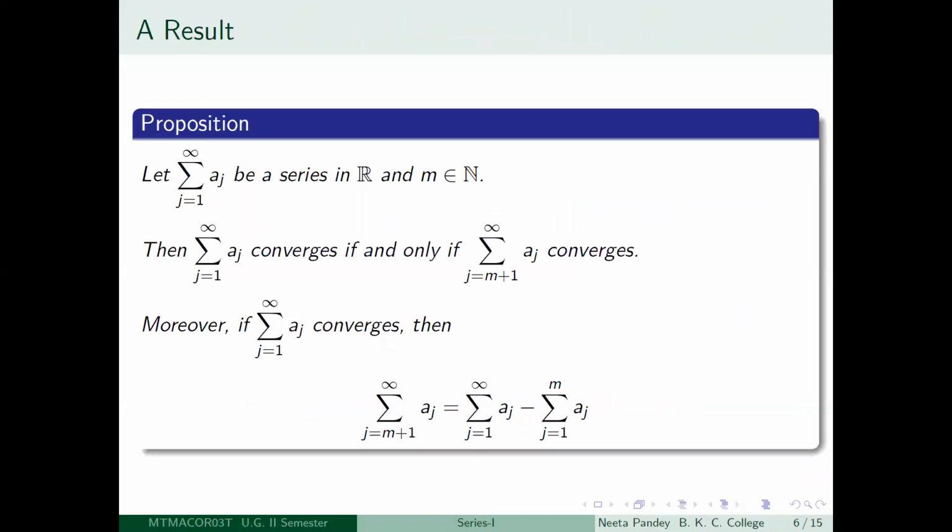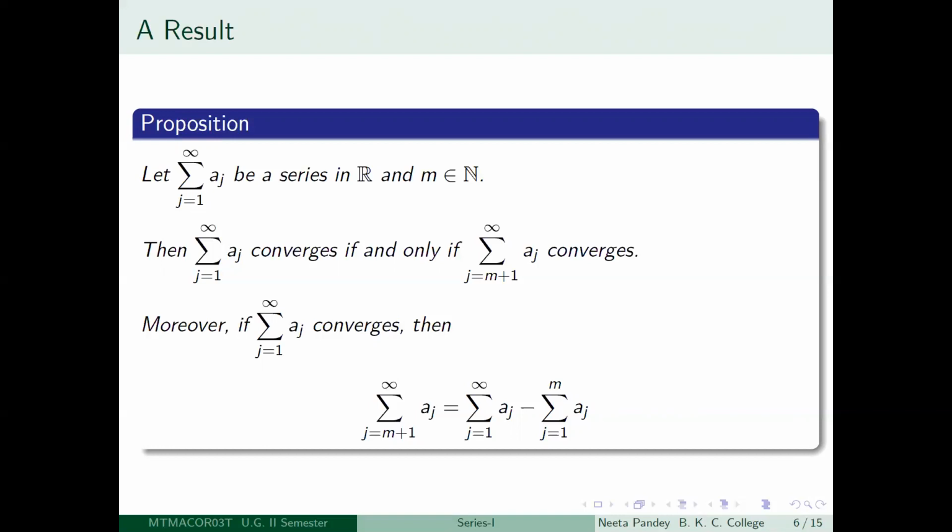And let us look at another result which is extraordinarily important, even though it may look trivial at first glance, and the proof is also actually trivial, but it is going to be extremely useful for us. What is it saying?